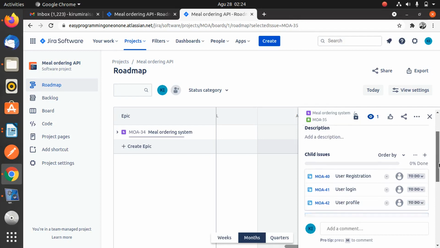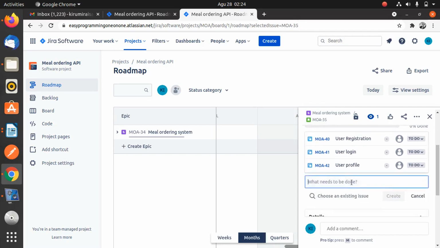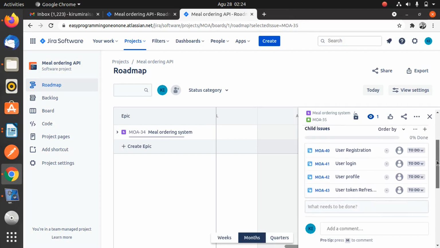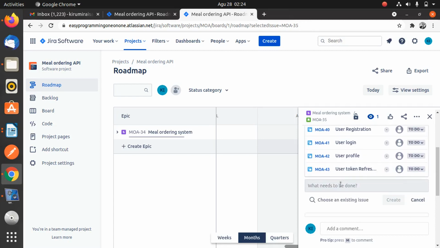At times there might be scenarios when a user wants to refresh his token. So let us call the task user token refreshment. And also within the authentication process, a user must be able to log out. So we must have a task for the log out. User log out.